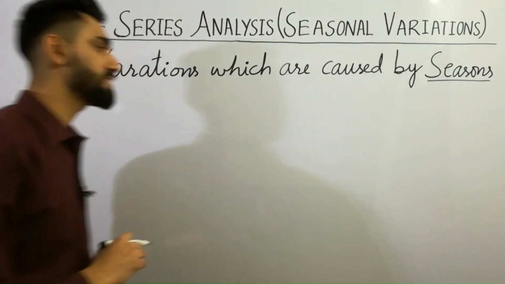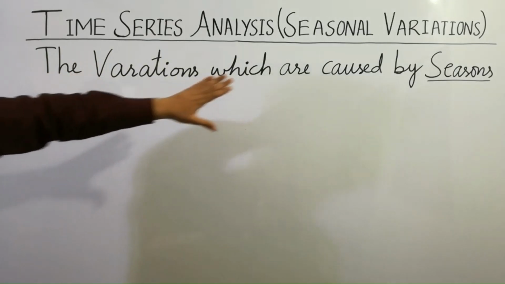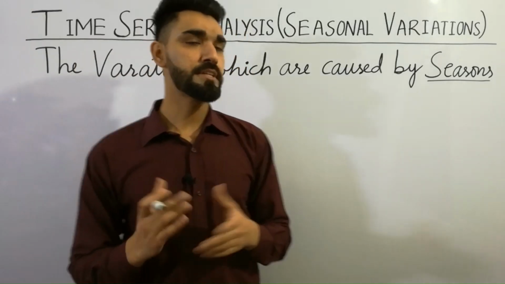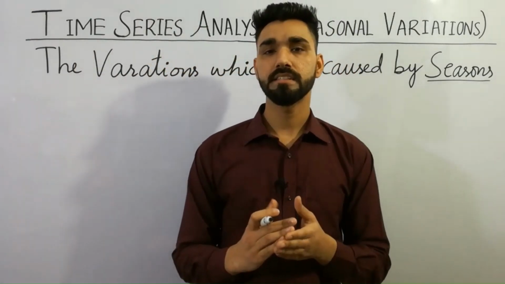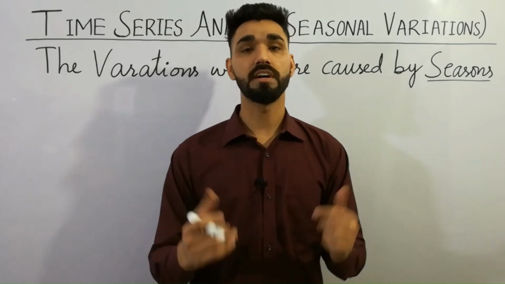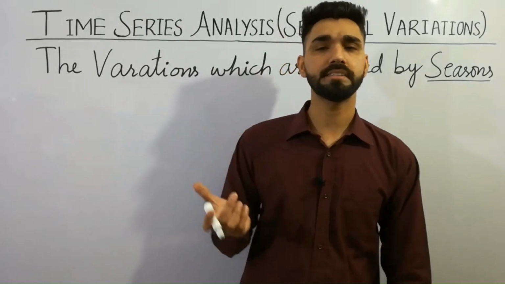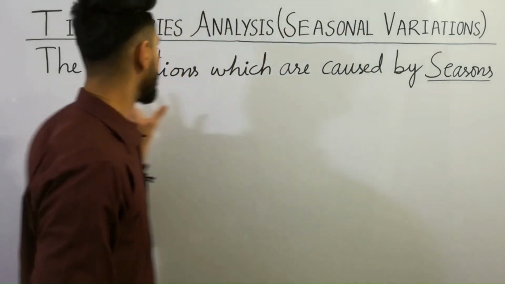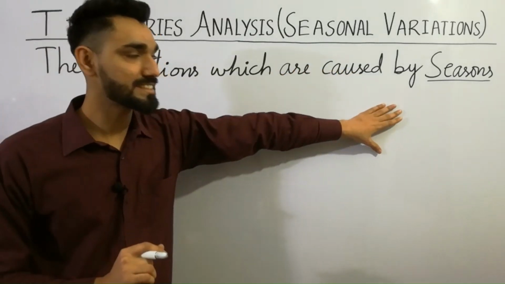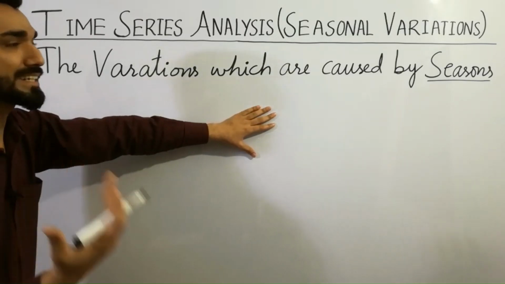The variations, you can say the changes, which are caused by seasons. Let's suppose that we have autumn season, summer season, winter season. This is the definition of seasonal variations. So, the most important point, very easy. This is the first point: the variations which are caused by seasons, winter season, autumn season, or summer season.